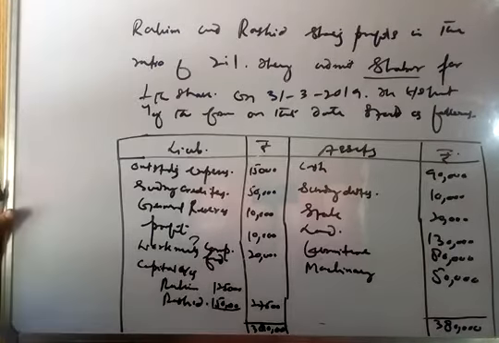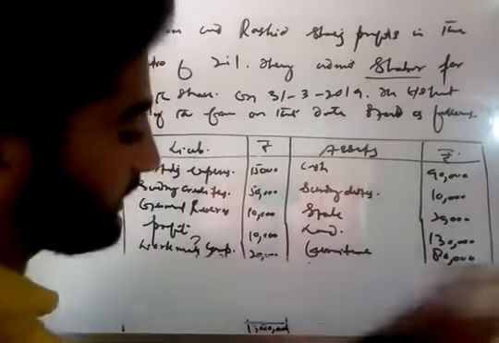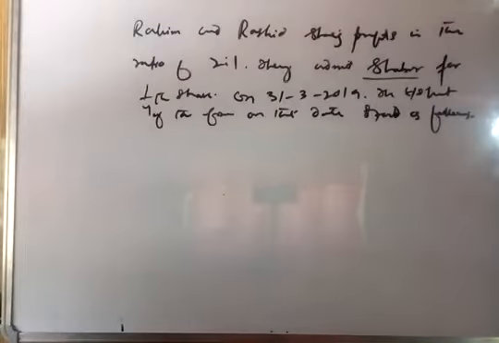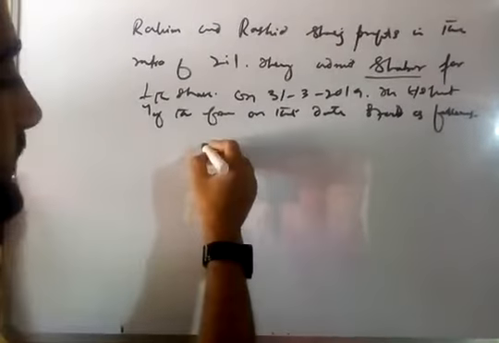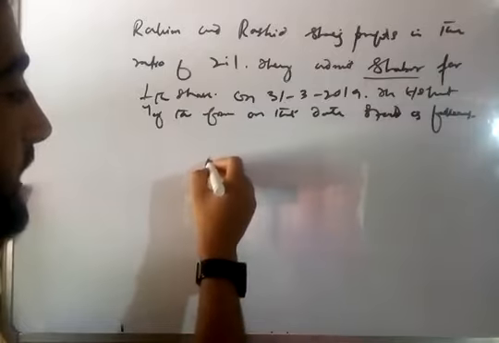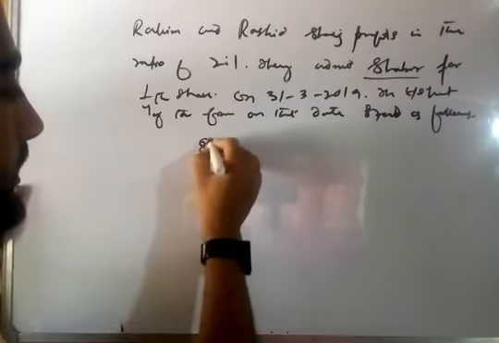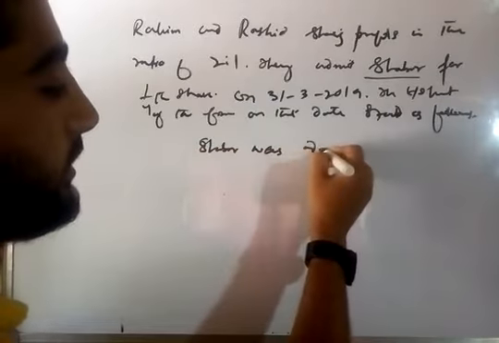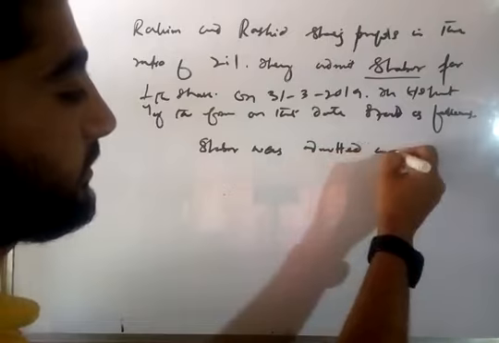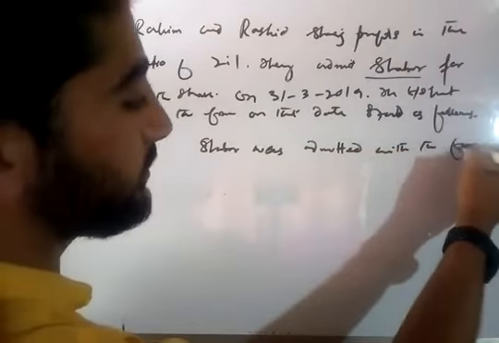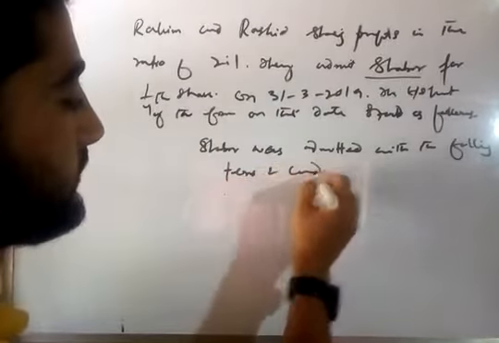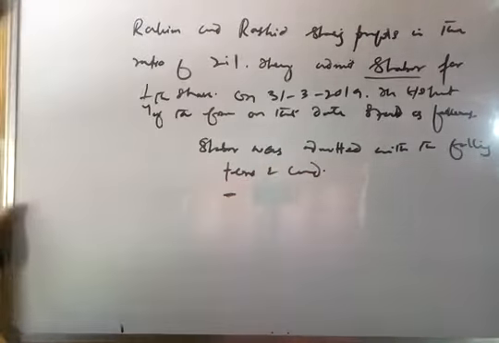Now Shabir is admitted, and he is admitted on the following terms and conditions. After the balance sheet, you will write as such: Shabir was admitted with the following terms and conditions. Number 1.